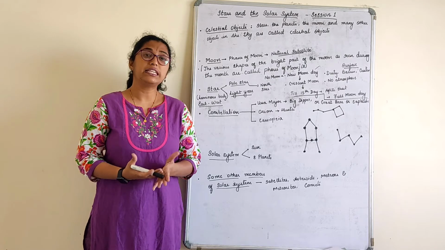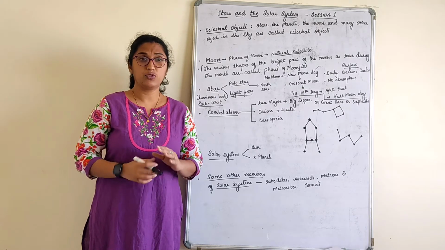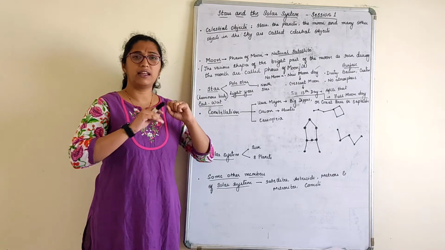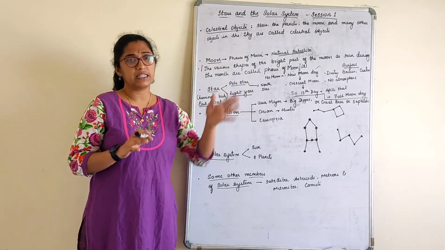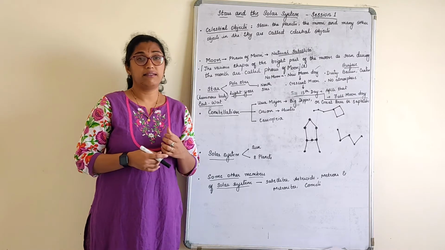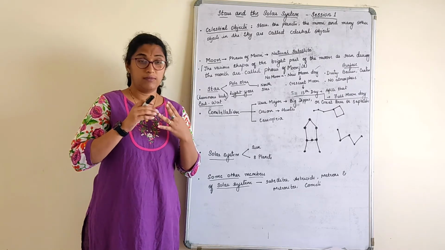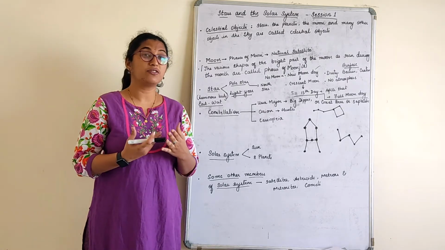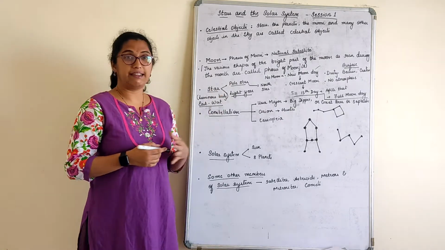So what do we see when we see a night sky? We see a group of stars, right? We only feel that there is a group of twinkling stars when we see the night sky. But along with this group of twinkling stars, there are moons. In the sense we have only one moon, but a satellite is also called a moon, children. We'll study that later. So what do we see?